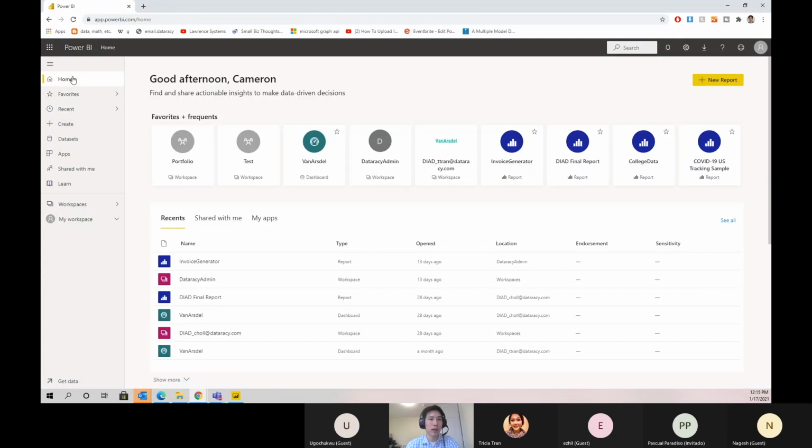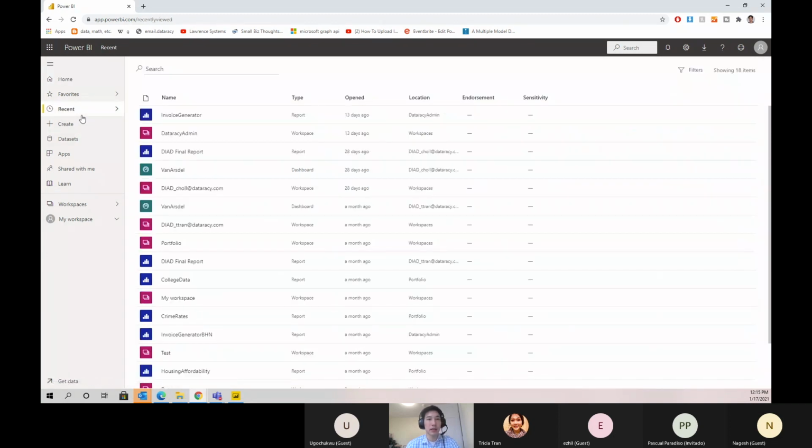Home. This is a one-stop shop for all your content. It lists your favorite and recent content, such as reports, dashboards, and apps. It also shows the most recent content that was shared with you. Favorites lists all of your favorite content. We will create a favorites in a later section. Recent lists the most recent content you have viewed.